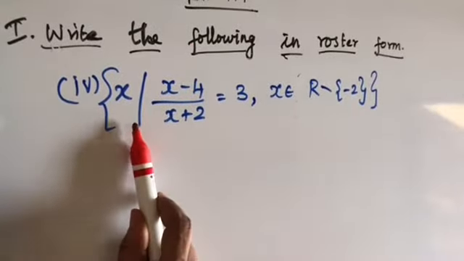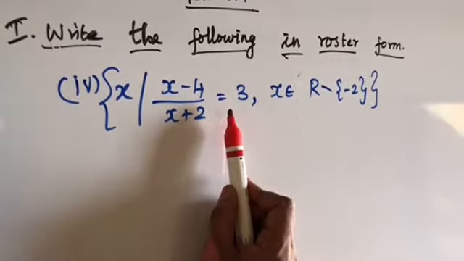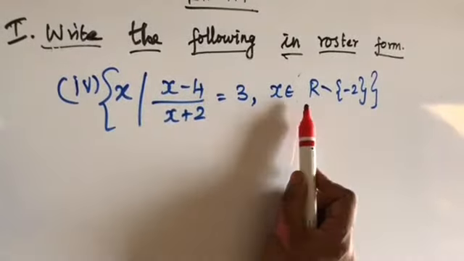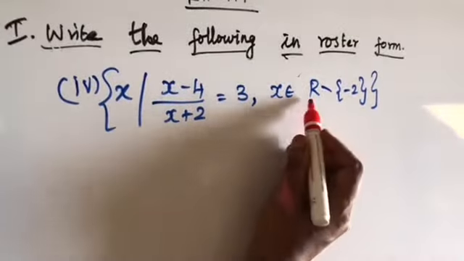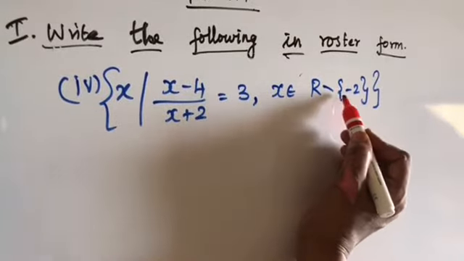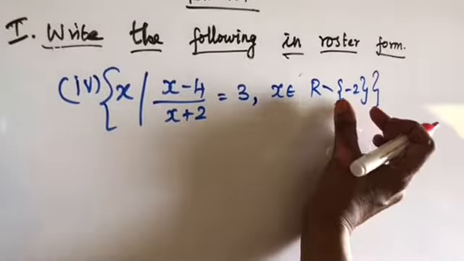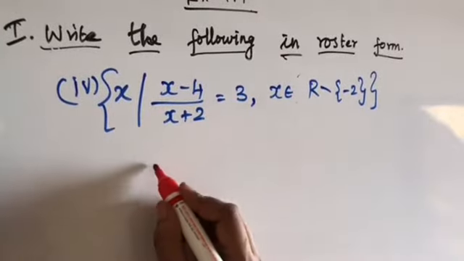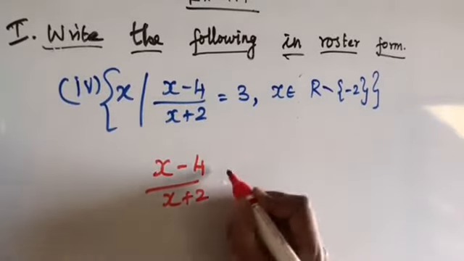So, the set of all x such that (x minus 4) divided by (x plus 2) is equal to 3, where x belongs to the real numbers minus {-2}. In the real number line, the value other than, or difference minus 2, means we have to ignore that minus 2. So first, let us find the value of x.